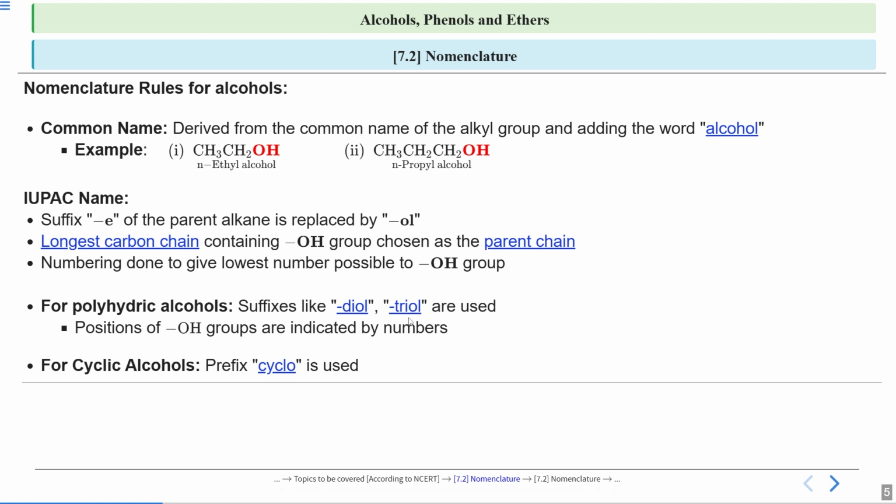So these are the IUPAC rules that you follow while writing the name of the compound. Now we are going to see many examples so that the concept will be clear, how we do this nomenclature.